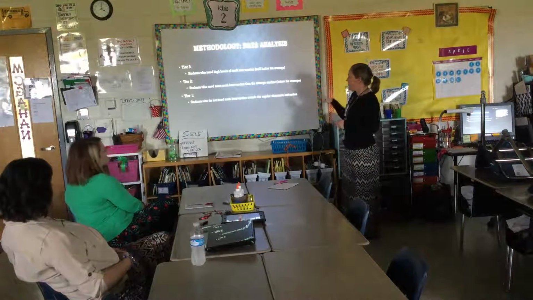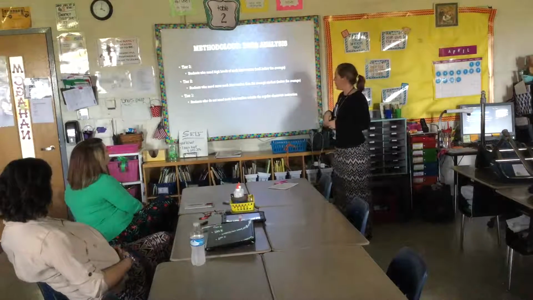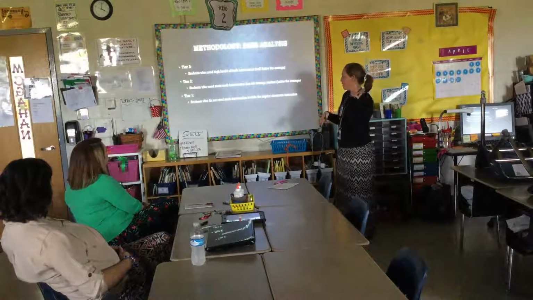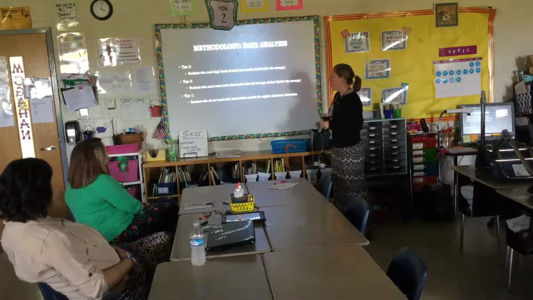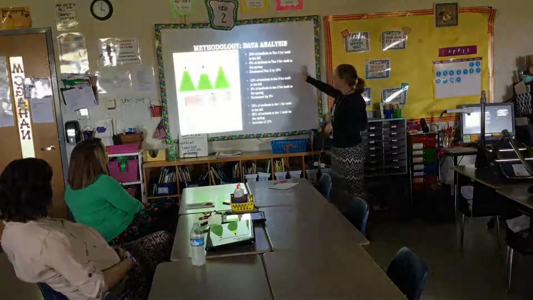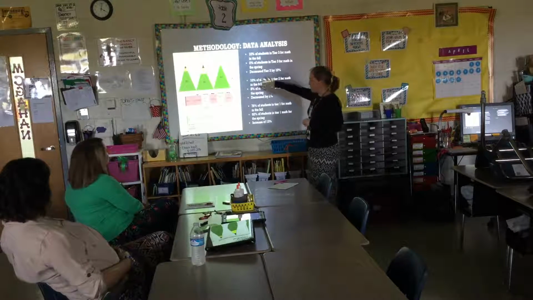So here's just a little information you're going to need for the next graph. Tier 3 are students who need high levels of math intervention. They're well below average. Tier 2 are students who need more math intervention than the average student, just they're below average. And then tier 1 are students who need no math intervention outside the classroom. So this kind of shows the transition from the fall, the winter, and the spring based on their tiers.